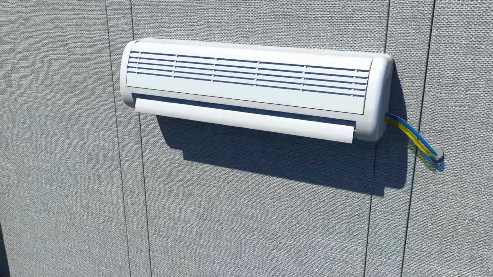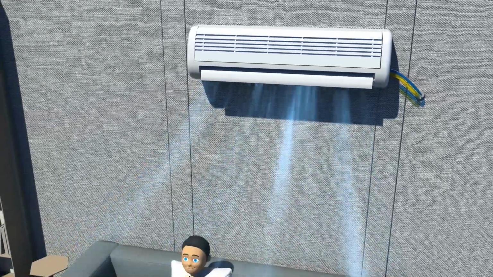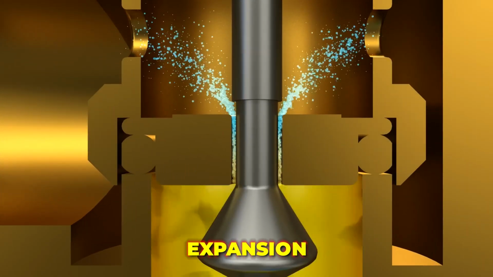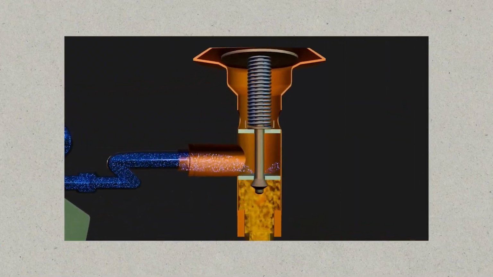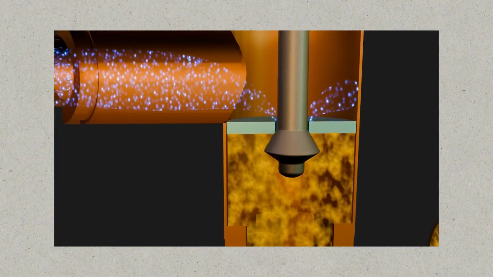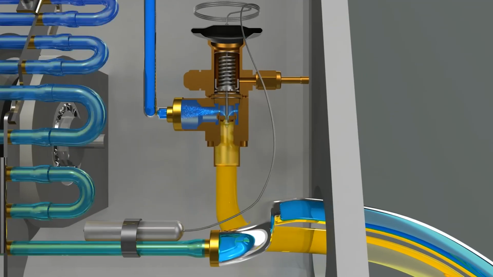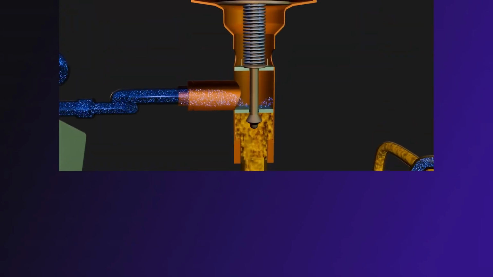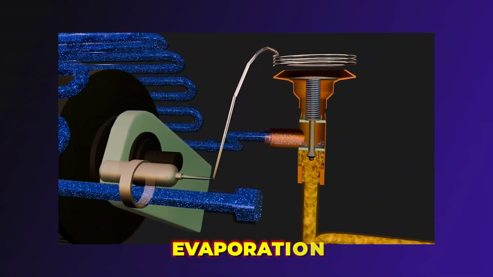The final stage of the refrigeration cycle in an air conditioning system is the expansion stage, which is facilitated by the expansion valve. After the refrigerant has been condensed into a high-pressure liquid in the condenser, it flows to the expansion valve. This small device plays a critical role in reducing the pressure and temperature of the refrigerant, preparing it for the next stage of the cycle, evaporation.